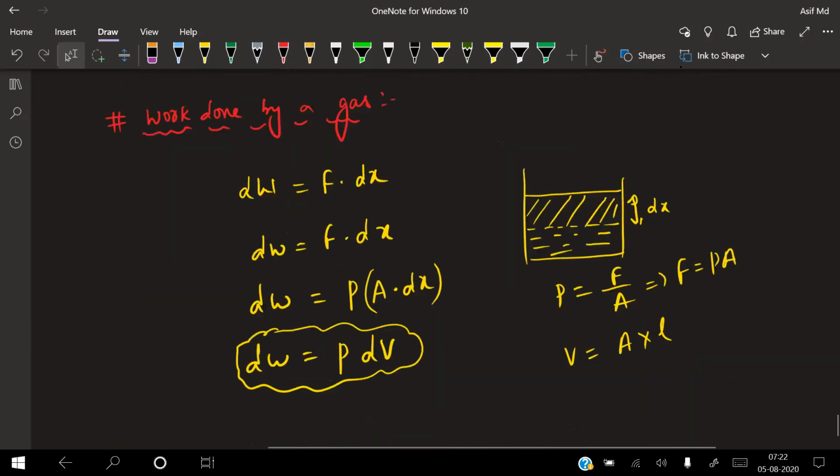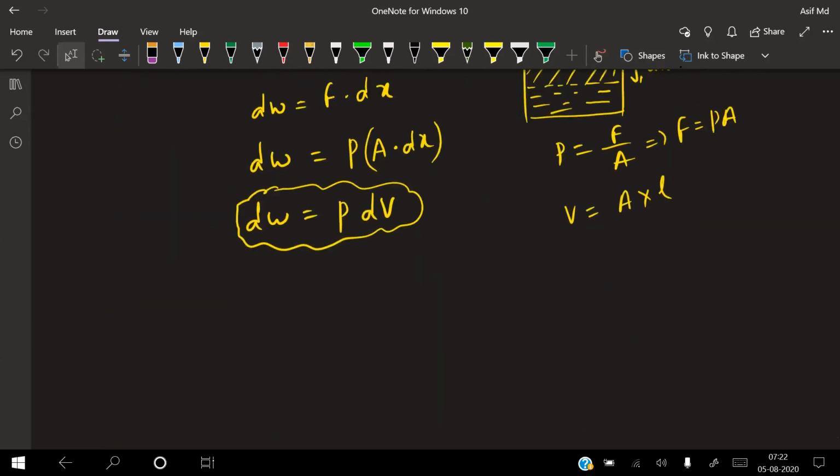Now, to get the total work done, what will we do? Like say, I have given the work from 0 to 100. That means what are the limits? From 0 to 100. That means the lower limit is 0, the upper limit is 100. So I'm taking, like say, from 0 to total work done W. So I can write integral of dW is equal to integral of P into dV.